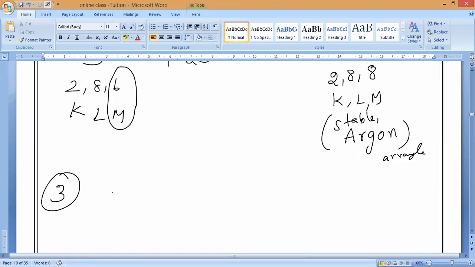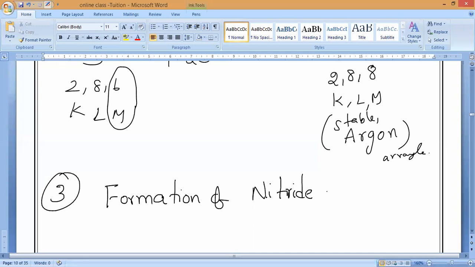Now, example 3: formation of nitride ions, not nitrogen ions. 90% of students will write nitrogen ions. It is not nitrogen. Negative ions always end with ide. Understanding? Chloride, sulfide, oxide, fluoride. Ide will come. Now, nitride. What is the symbol? N3 minus.